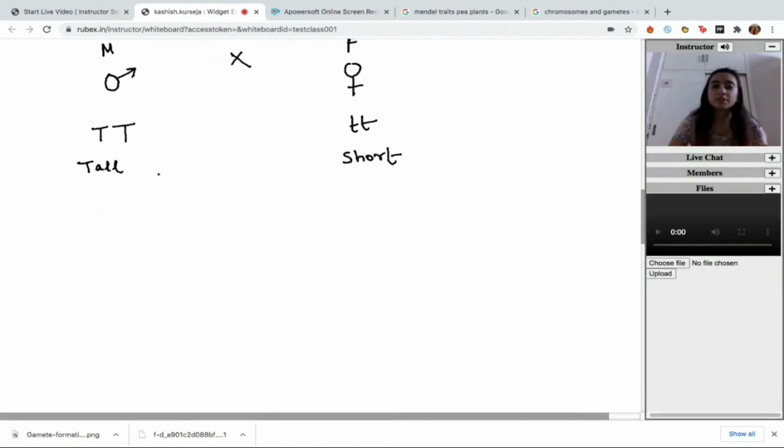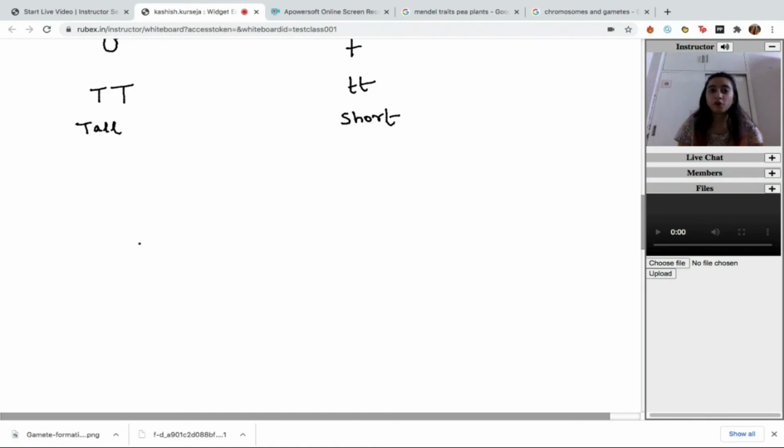Okay. The next step will first be gamete formation. Gametes will be formed from these individual cells, and then those gametes, male and female gametes, will combine with each other to form the zygote. Since the male has only one option, only capital T, all of the gametes will receive only the capital T copy because there is no other option. There is no small t occurring in the male parent. Similarly, for females, only the small t allele can be passed on to the gametes because there is no capital T occurring here.